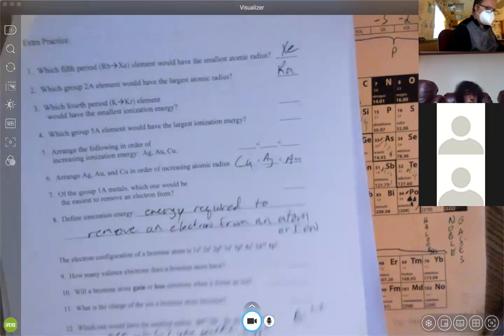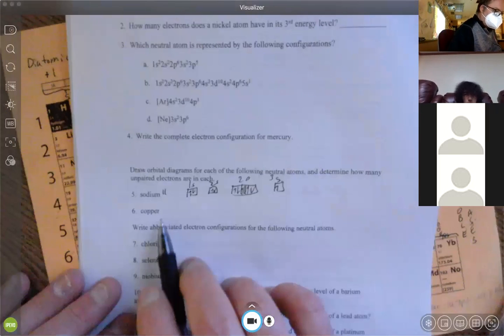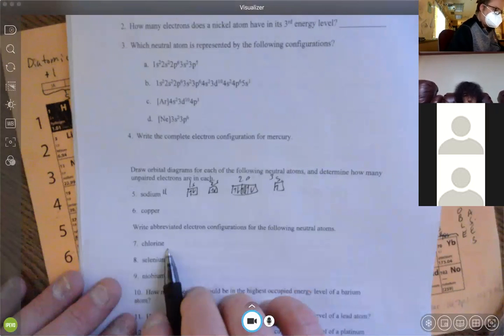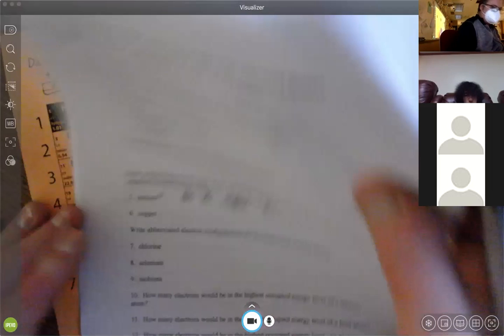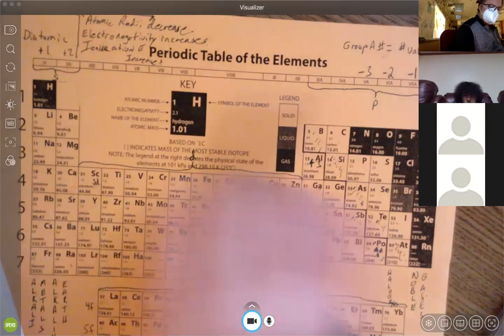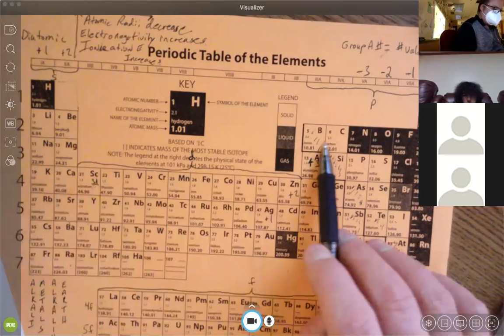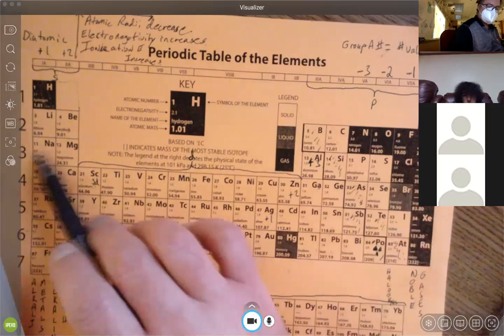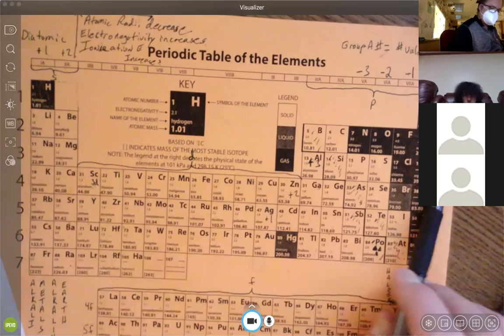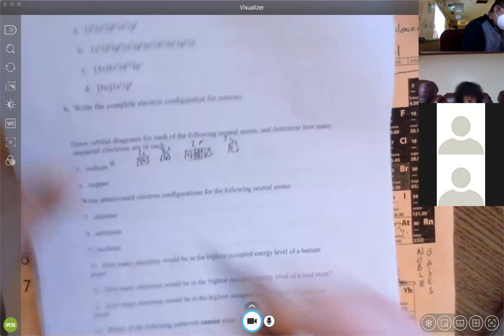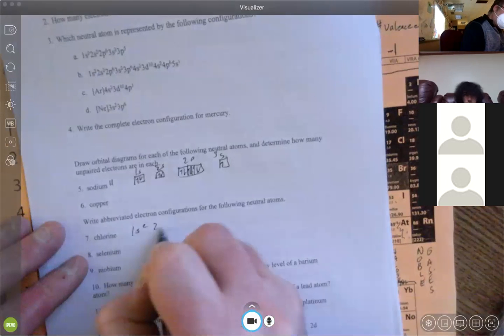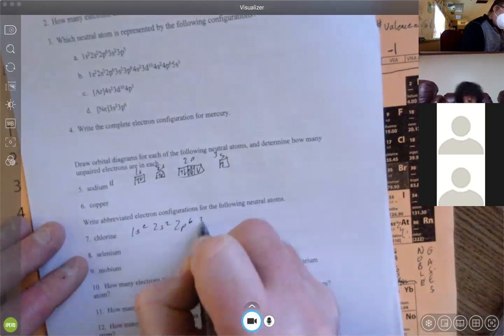And look at the last page. Here, let's do one of these. Let's do the full configuration of chlorine, and then we'll abbreviate it. So we need to start at the top: 1s2, 2s2, 2p6, 3s2, 3p5. So 1s2, 2s2, 2p6, 3s2, 3p5.